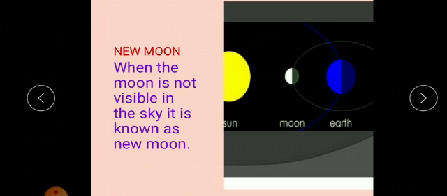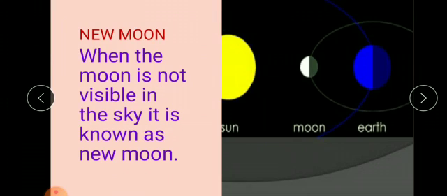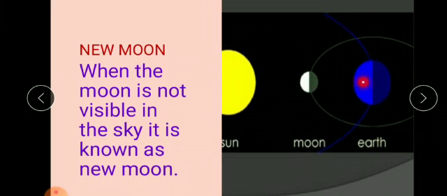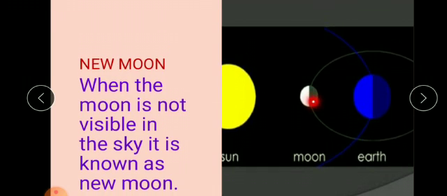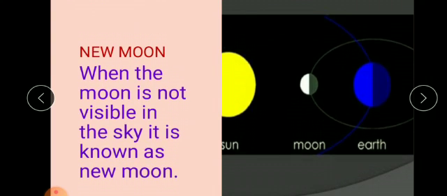Yes, then let's talk about the new moon day. What is new moon day? See, the diagram is very clear. It says everything. This is the sun, moon and earth. During new moon day, this is the position of the moon. As you can see here, the dark part of the moon is facing the earth. So you see complete darkness on the moon during the new moon day, isn't it? Exactly opposite is on the full moon day. The lighted part of the moon is facing the earth, whereas on the new moon day, the dark part of the moon where the sunlight doesn't fall faces the earth, and that's why we see no moon at all in the sky on the new moon day.